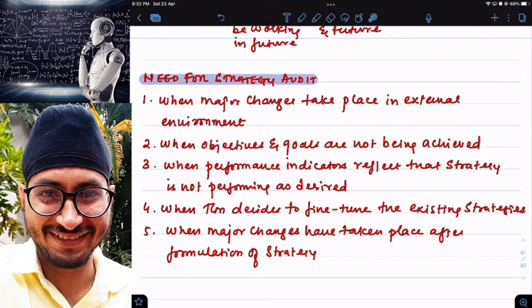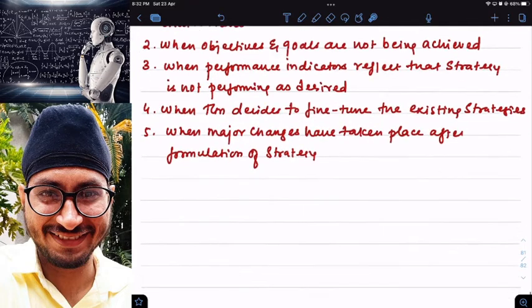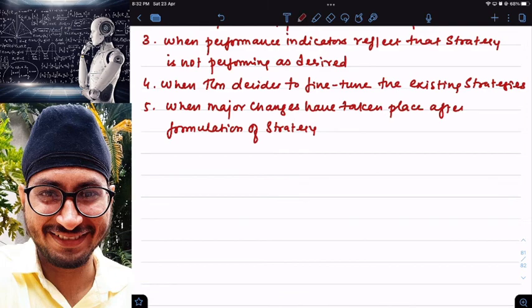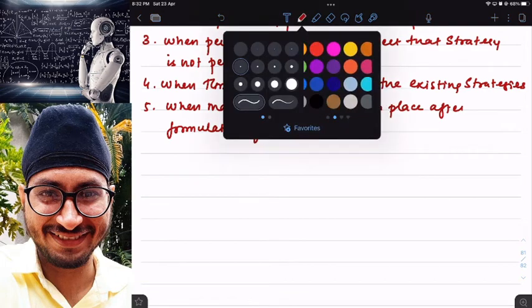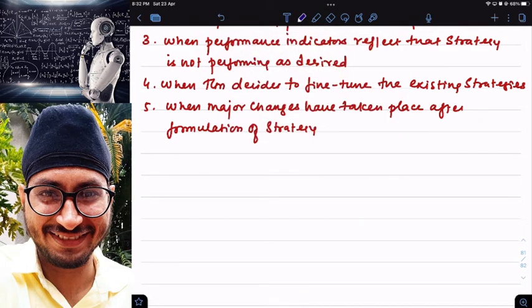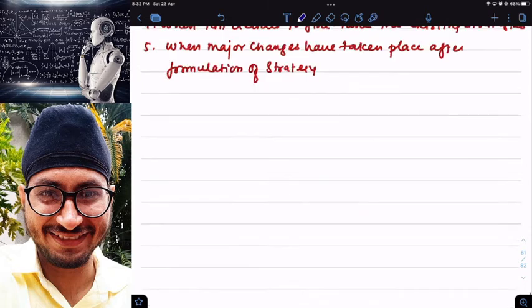Next. Now let us discuss Richard Rumelt's criteria for strategy audit. He is one strategist, clear. He is a big strategist, and according to him, what are the criteria for going for strategy audit? Let us see. That is Richard Rumelt's criteria for strategy audit.